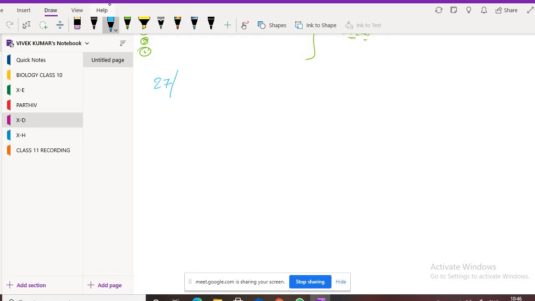Today is 27th of January 2021. So we will start from the properties of magnetic field lines. Properties of magnetic field lines.